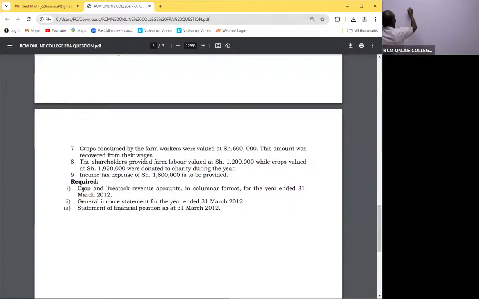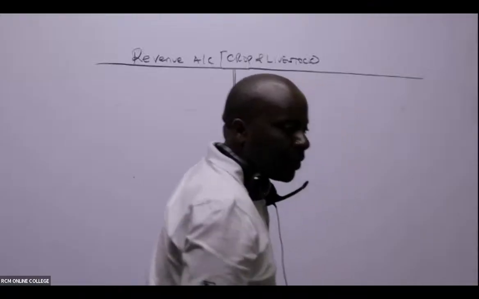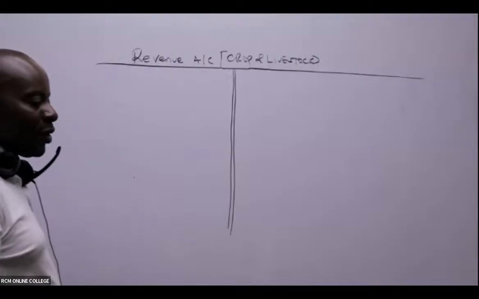So we have here the revenue account, crop and livestock. For those of you who have got rulers, nice rulers, ensure that you use them very well. So we have our revenue account for crop and livestock.